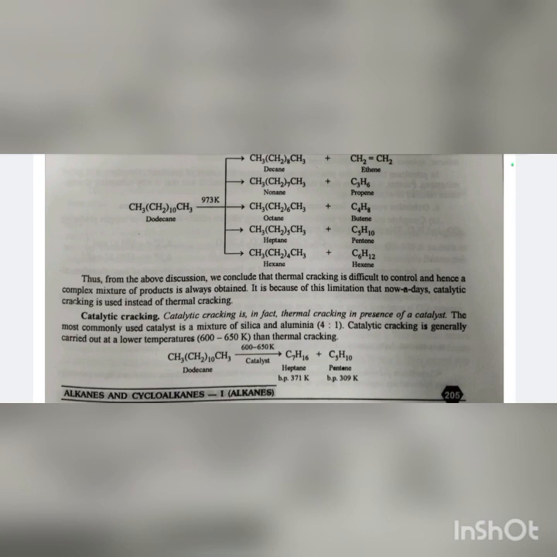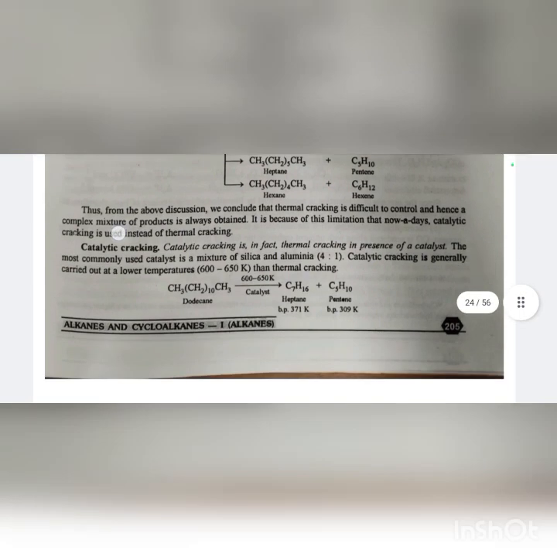Now let's read catalytic cracking. Catalytic cracking is in fact thermal cracking in presence of a catalyst. The most commonly used catalyst is a mixture of silica and alumina in the ratio 4:1. Catalytic cracking is generally carried out at a lower temperature, 600 to 650 Kelvin, than thermal cracking.